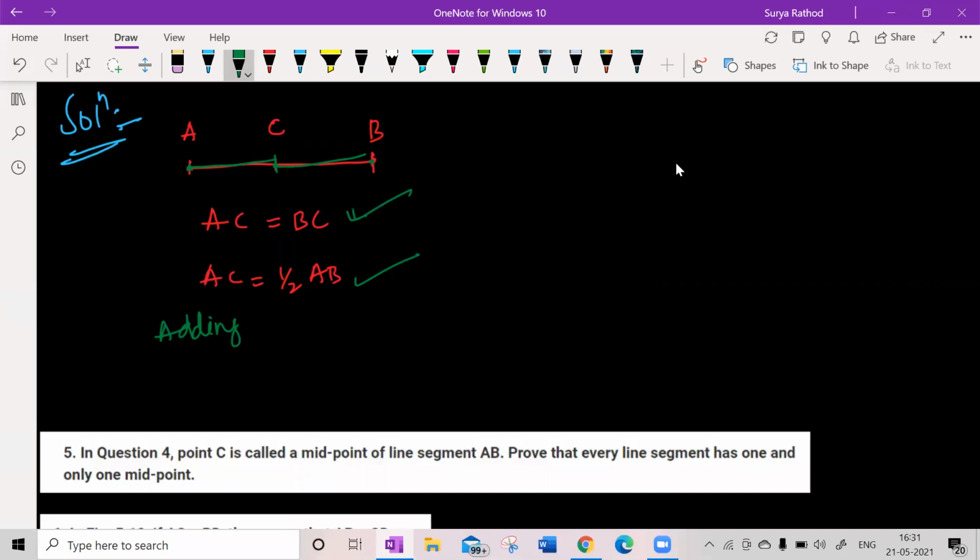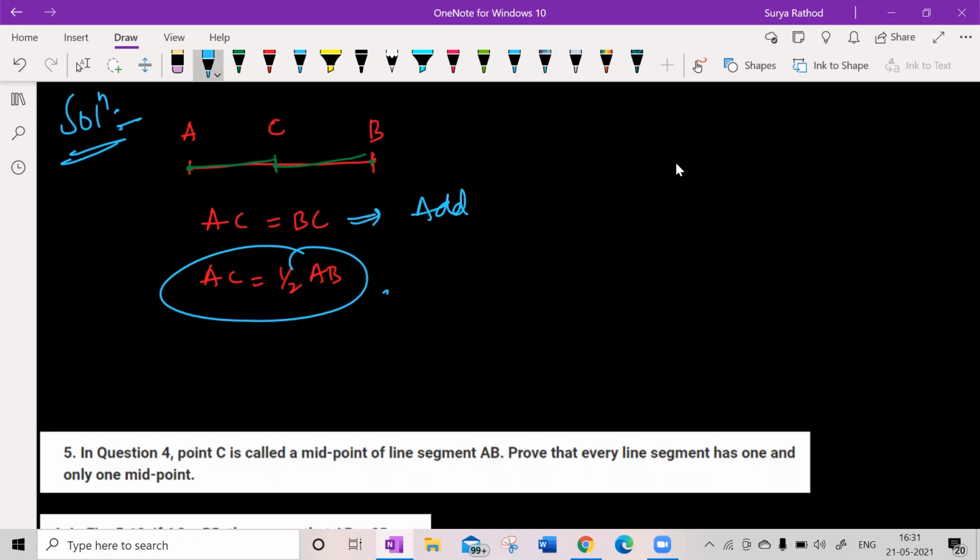So how can I prove this now? Tell me. By adding, sir. By adding AC plus BC. Yes, as per the axioms, I can add AC on both sides. So AC plus AC is equal to BC plus AC. So 2 times AC is equal